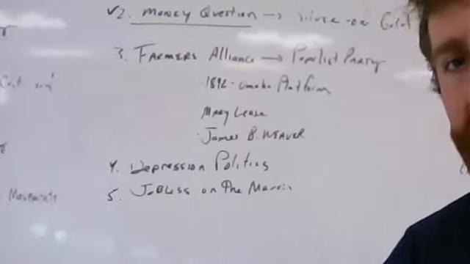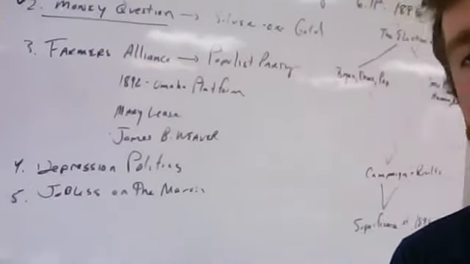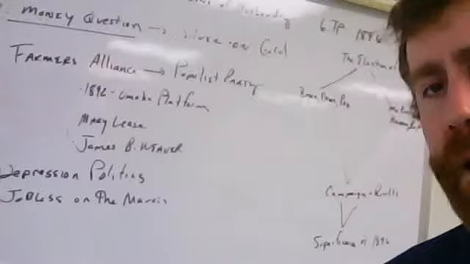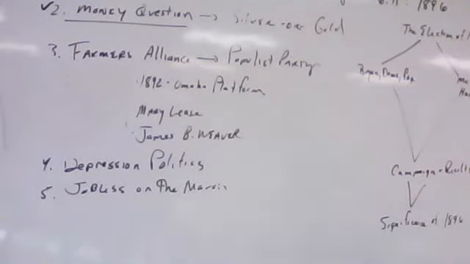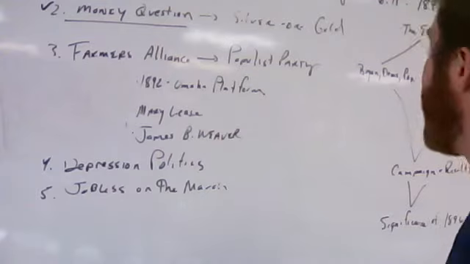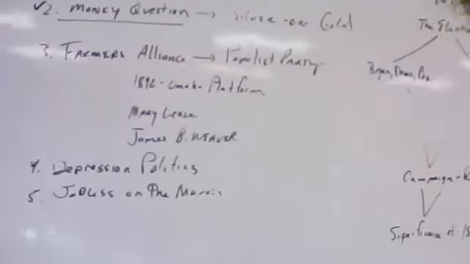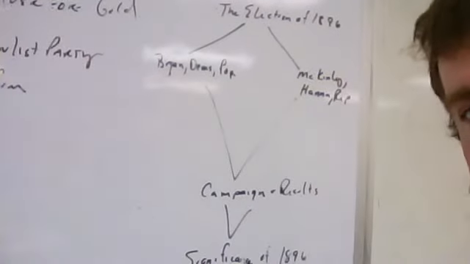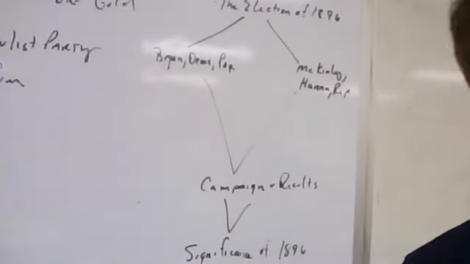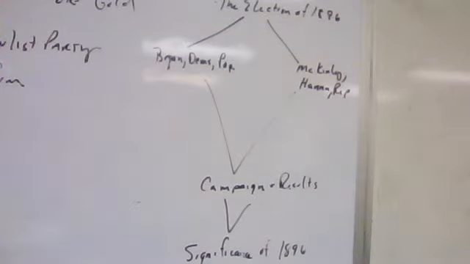In the next segment, what we want to look at, if I can get my camera right, is the election of 1896, dealing with William Jennings Bryan and the Populists versus William McKinley and the Republicans. So the election of 1896, one of the major turning points in our political history, and it represents national politics